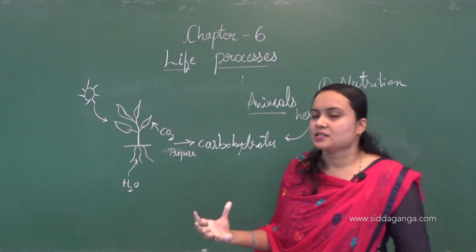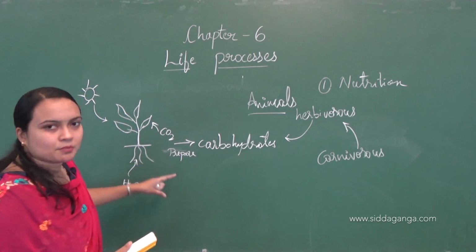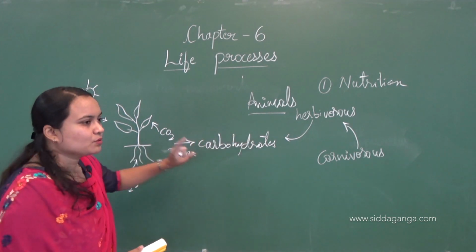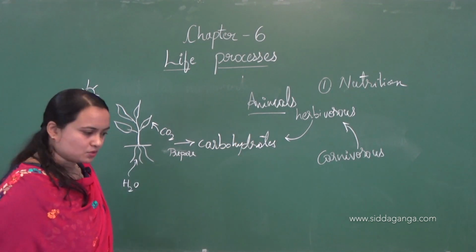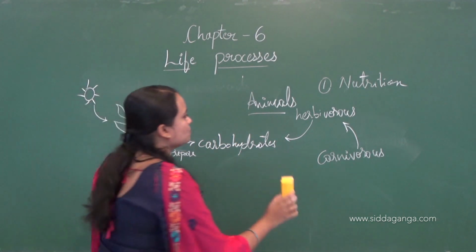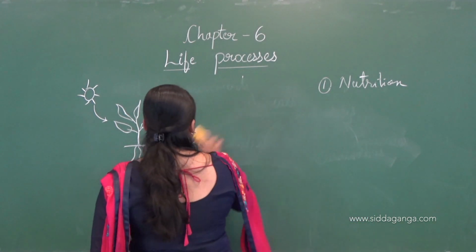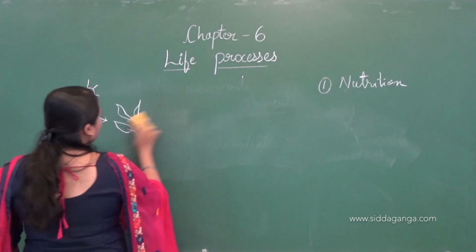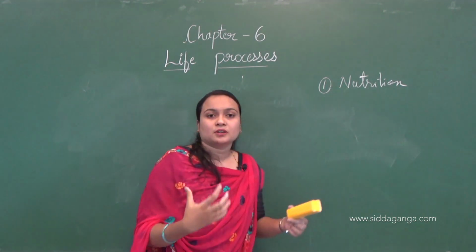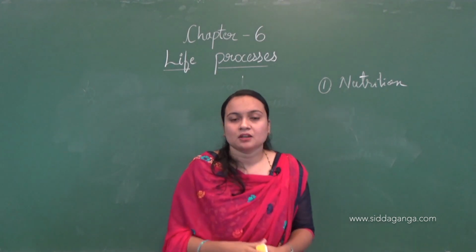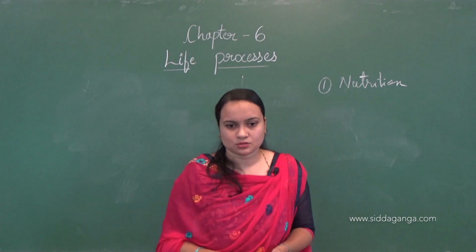Okay, so we were seeing how energy is obtained here. Plants will prepare their own food, herbivorous will feed on plants and carnivorous will feed on herbivorous. So this is the source of energy, and this source of energy will lead to the formation of energy inside the body. We will generate the energy by using this source of energy.